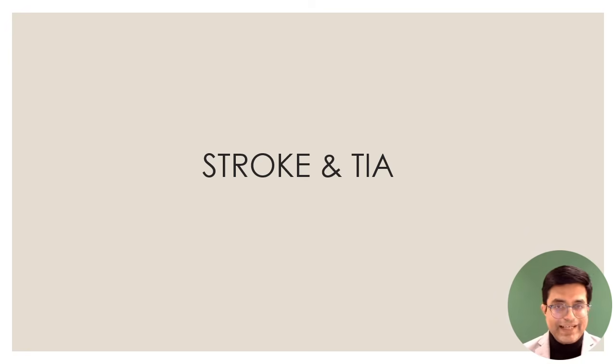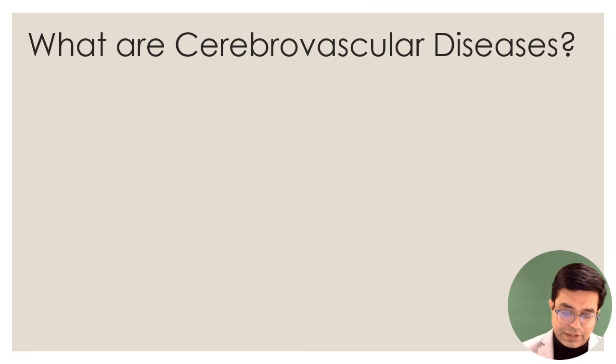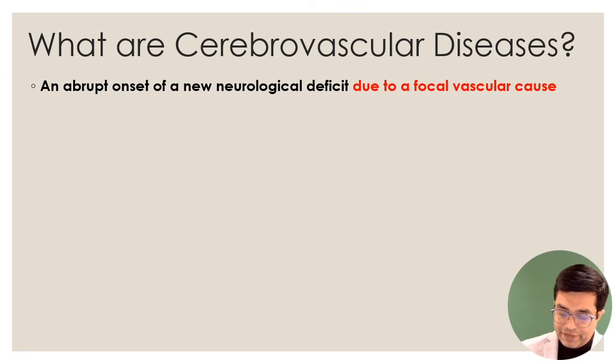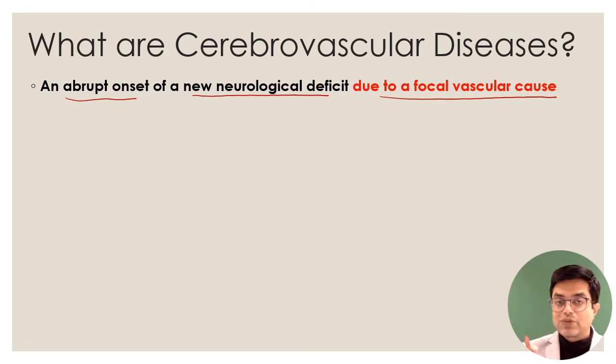So, stroke and TIA. TIA stands for transient ischemic attack. Both stroke and TIA are included under the group of conditions called cerebrovascular diseases. Just like you have cardiovascular diseases, we have cerebrovascular diseases, also sometimes written as CVD. So what are cerebrovascular diseases? Any patient having an abrupt, acute onset of a new neurological deficit due to a likely focal vascular cause is called a cerebrovascular disease.